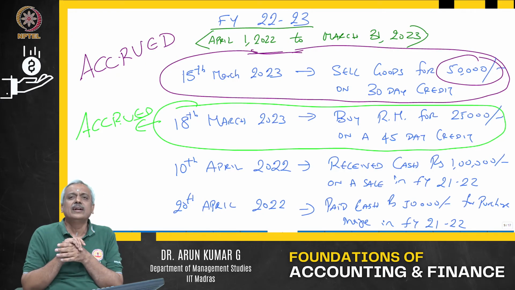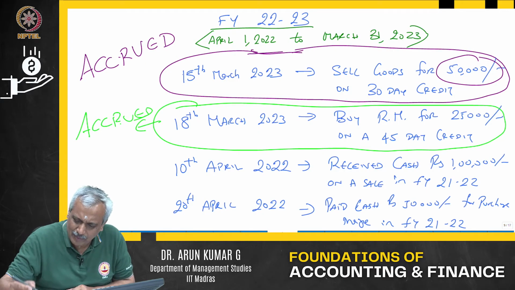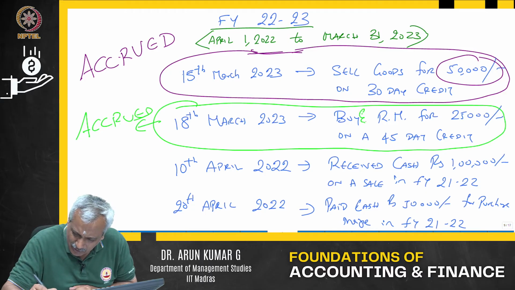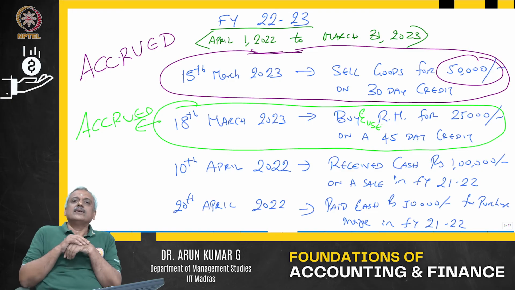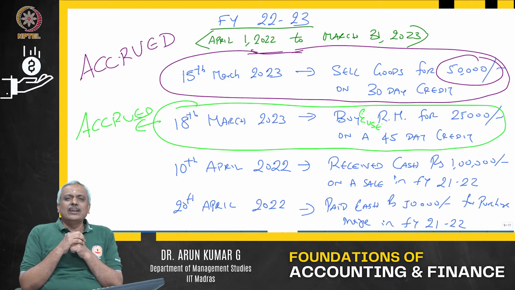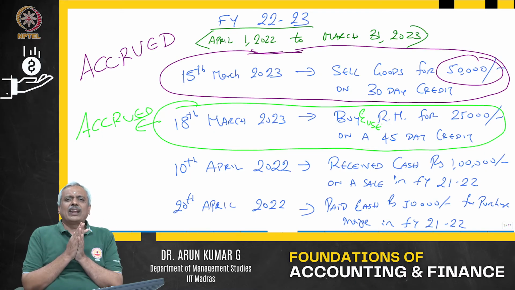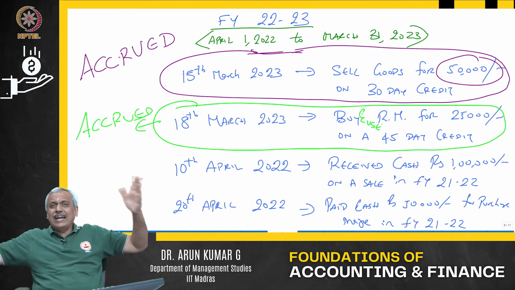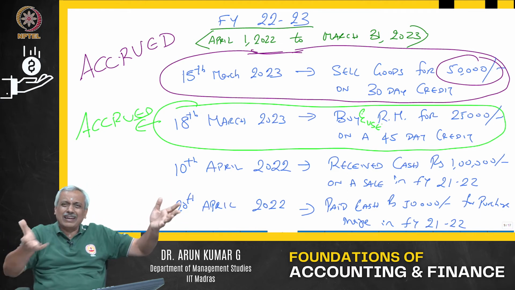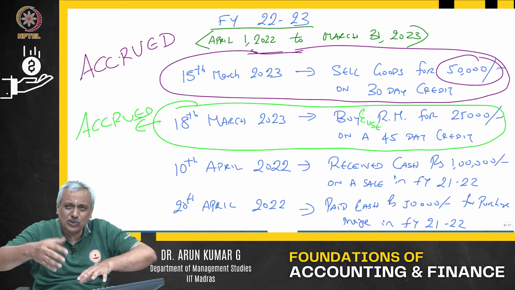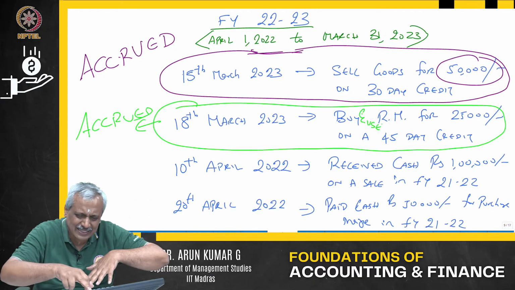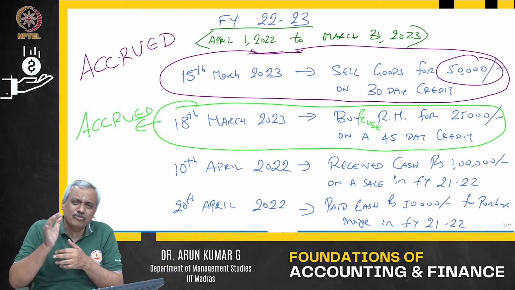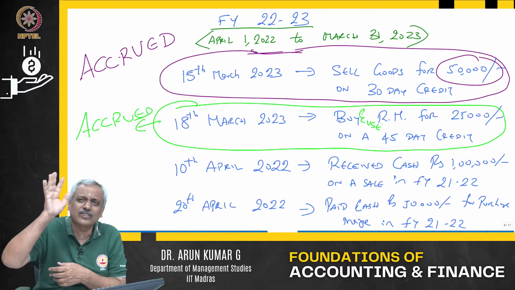So, that is okay. I will add one more, buy and use. Buy and use the raw material of 25,000 on a 45-day credit. I bought and used it also in the financial year. So, what has happened? The goods have come in. I have taken ownership of the goods. Money I have not paid. That is okay, but I am liable to pay. I have used the goods, so it has become an expenditure. Which year? Financial year 22-23. FY 22-23, it has become an expenditure for me.